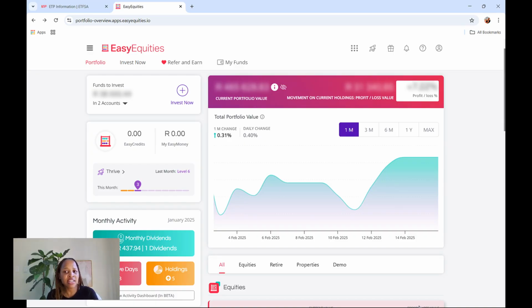So if you have it, this is the perfect time, of course, to invest that money. If you don't, not all hope is lost. Just invest what you have before our new financial year starts again on the 1st of March 2025.